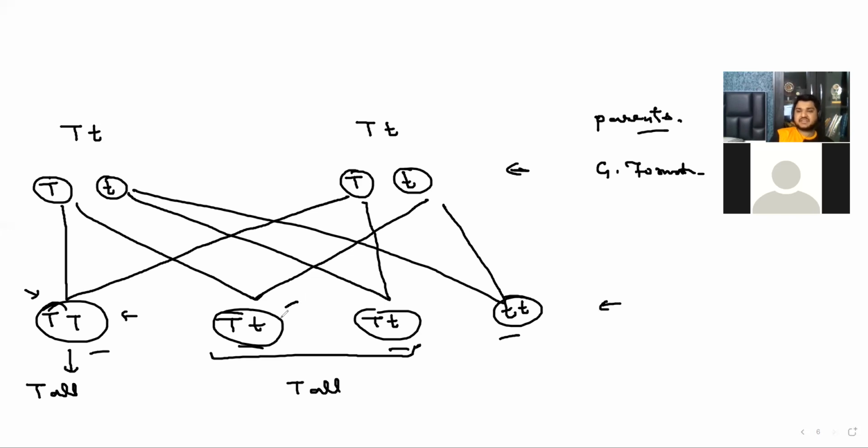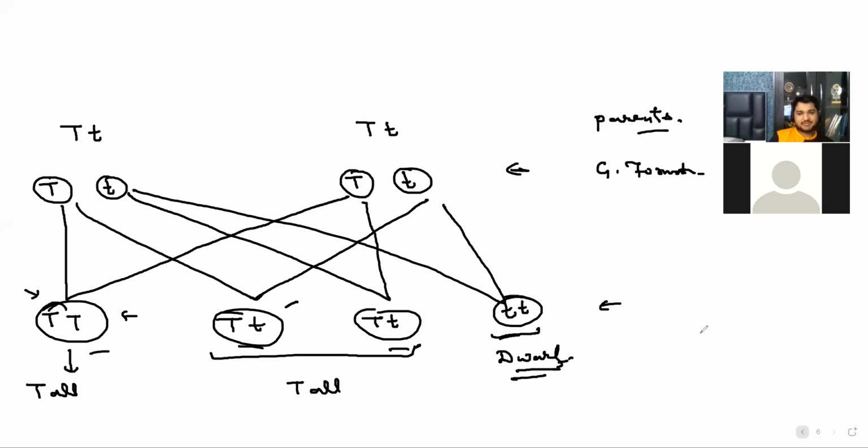It means they have the recessive allele, but it is hidden. It is not showing its character. And this is small t, small t. There is no dominant allele, so it will show its character. So now it is dwarf. So it means one baby is dwarf.